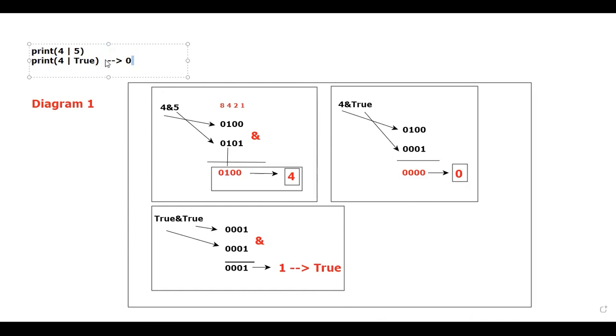Output, I'll not write it. Instead, I'm trying to use the OR gate. Please do respond. If I use the OR gate, what will be the end result? Don't you think it is 0, 1, 0, 1? Observe properly whether it is correct or not. 0, 1, 0, 1. If any one of the bits is 1, then the output is what? 1. Now tell me, what will be the output? Do you think it is 4 or 5? 100% the output happens to be 5. Is that fine? Next.